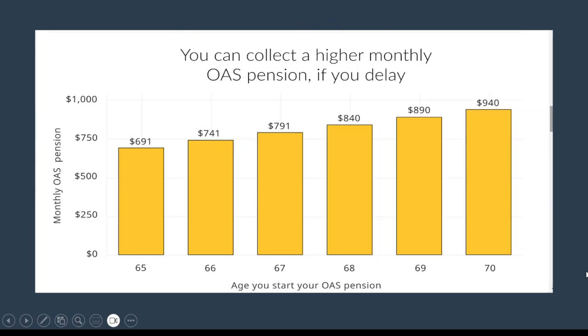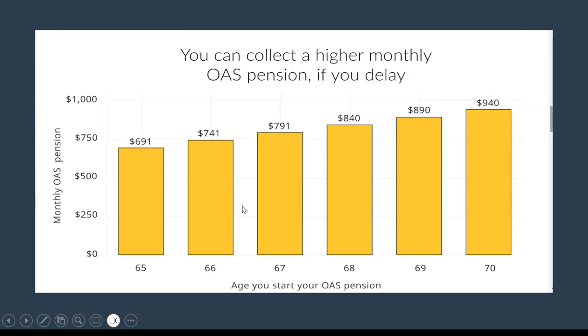And this chart is about how much you will receive. It really depends on when you submit your application or when you want to start receiving your OAS pension. You can collect a higher monthly OAS pension if you delay. Say you start your OAS at the age of 65, then the monthly payment is $691. And no matter how old you are later in the future, say once you go to 70, you still receive this amount of money per month.